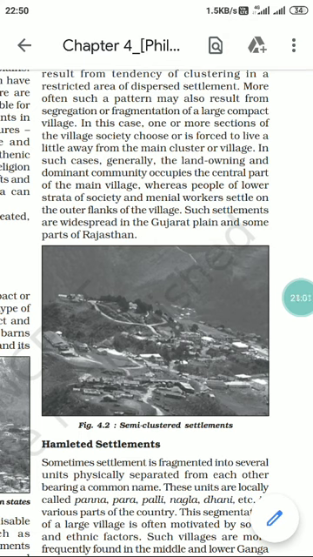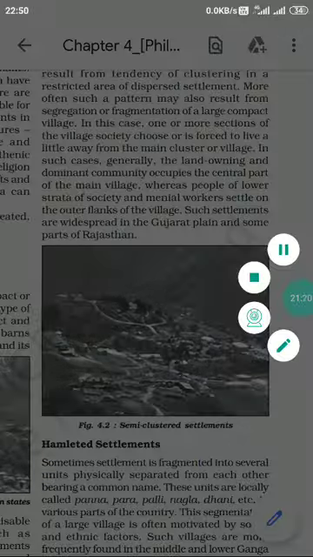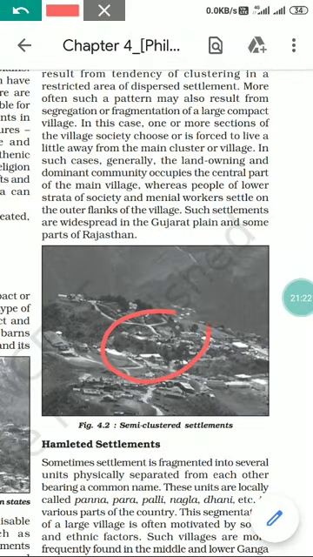Generally the land owning and dominant community occupies the central part of the main village, whereas people of the lower state of the society, manual workers who do manual work, settle on the outer flanks of the village. So the main dominant society is at the center, and on the outer flanks are the manual workers or the lower state of the society.